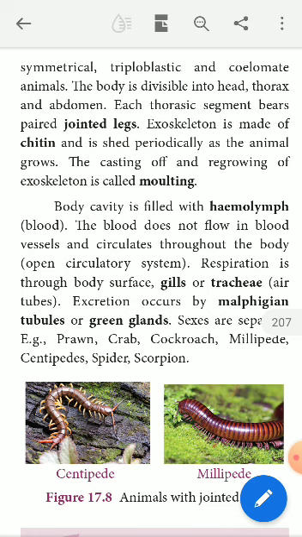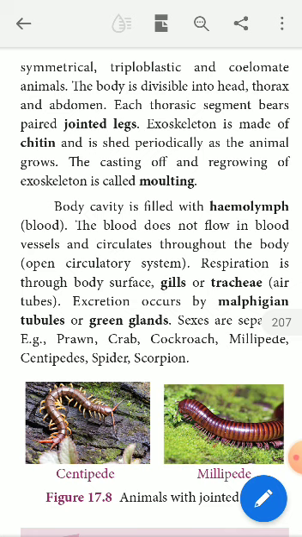Each segment has a pair of jointed legs. Each leg has 5 joints: coxa, femur, trochanter, tarsus, and tibia. So I am telling all this because jointed legs are the characteristic features of this phylum Arthropoda.